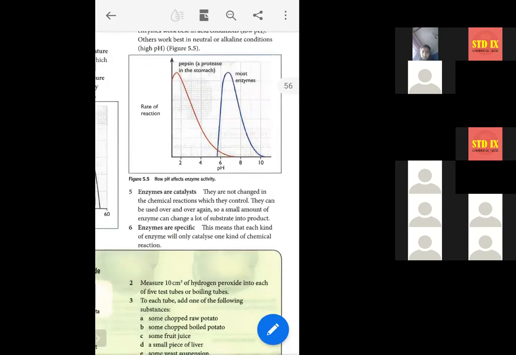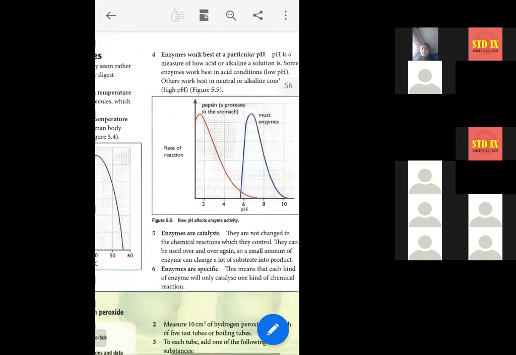Enzymes are catalysts. We all know what catalysts are. You have sent me the homework, I have seen: the substance that speeds up, or increases, the rate of reaction. Enzymes are catalysts. They are not changed in the chemical reactions which they control. They can be used over and over again. So a small amount of enzyme can change a lot of substrate into product.